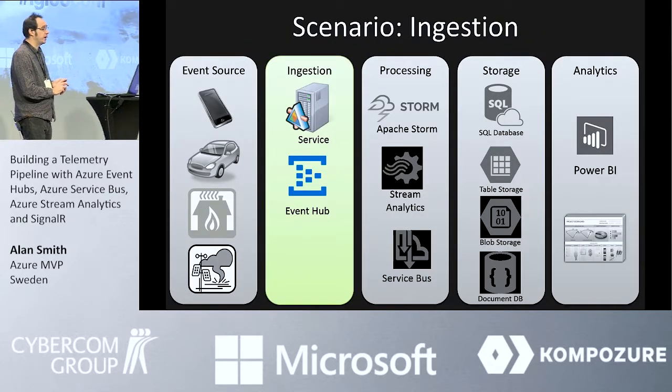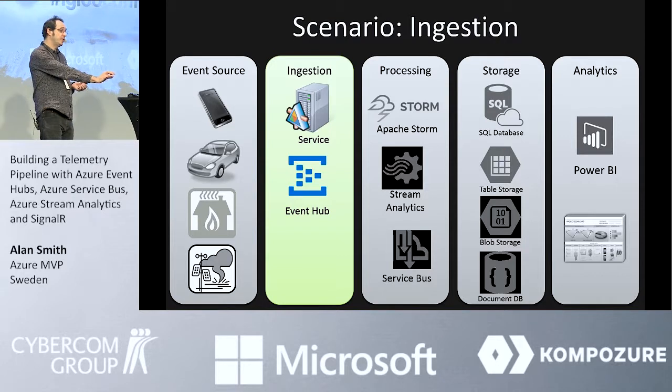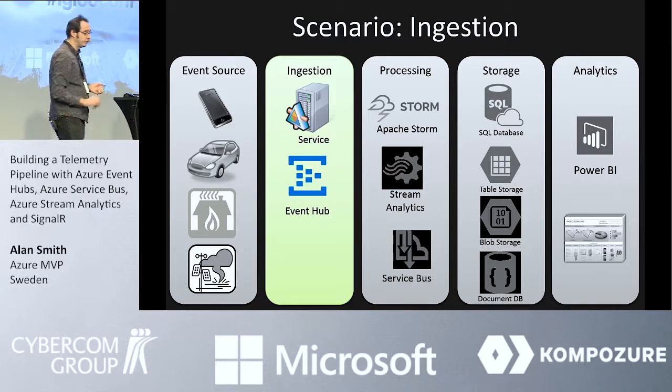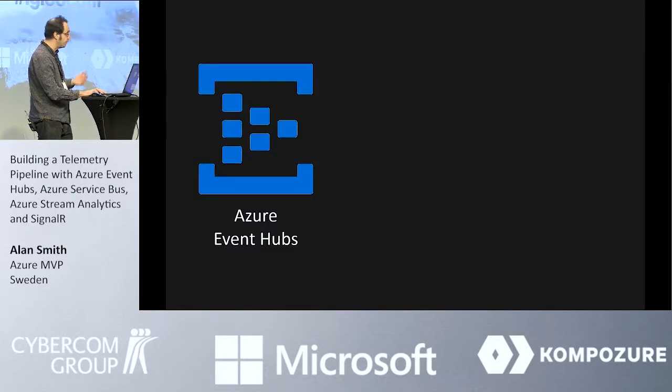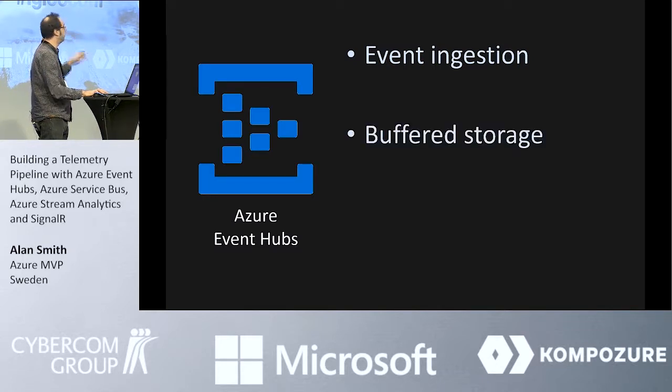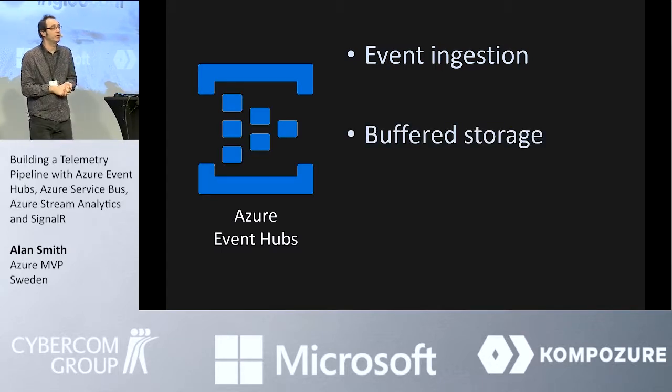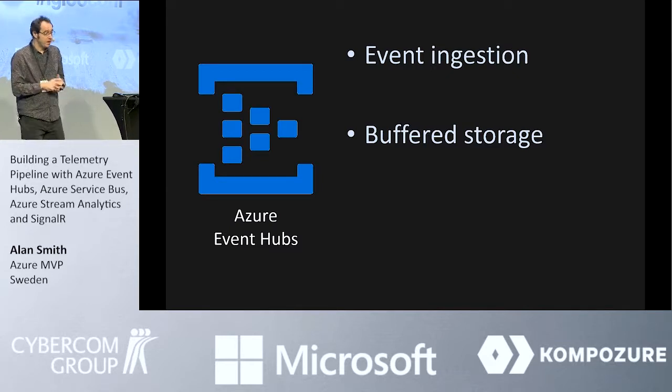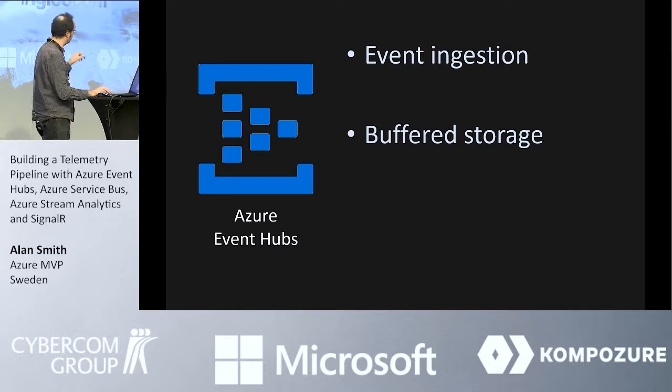So the first thing we're going to look at is ingestion. How do we get the data from the actual game into the cloud so we can start processing that? And the weapon of choice here is Azure Event Hubs. It provides a way of ingesting event data. Unlike traditional queues, it uses buffered storage to actually store the event data. So it's a slightly different mechanism to actually read the data than we would do in a traditional queue.